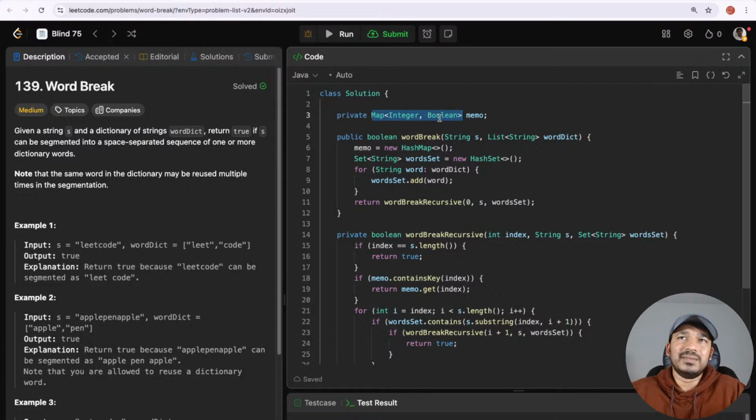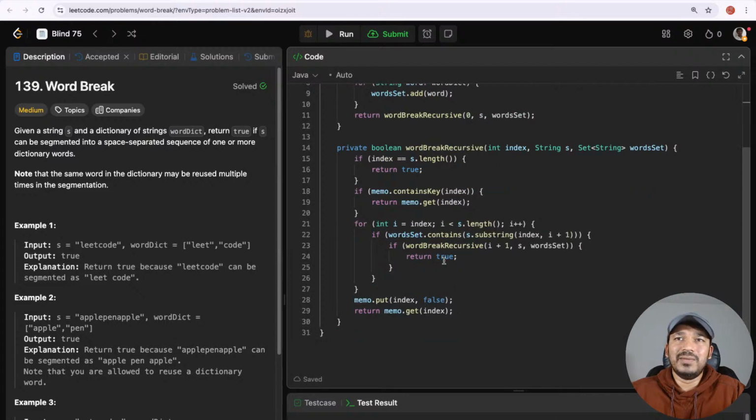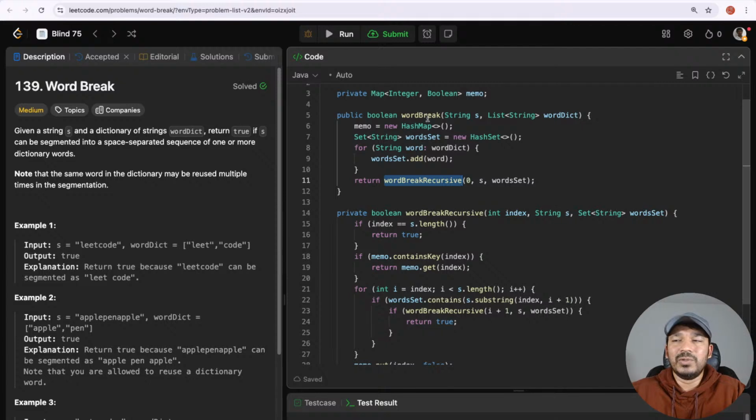I told you, in this example it does not make sense to save a boolean, because if it was true I would have just returned true. I'm not even saving it in the memoization, because returning true always bubbles up. As soon as I return true, it bubbles up until here, and we end up returning true for the whole solution.